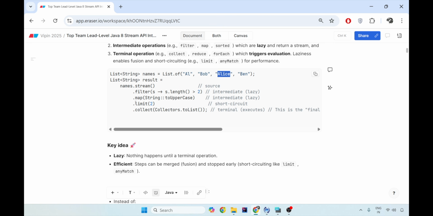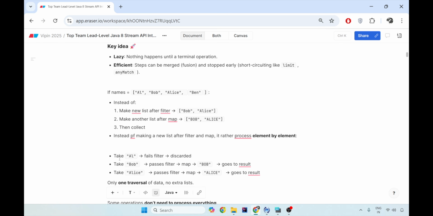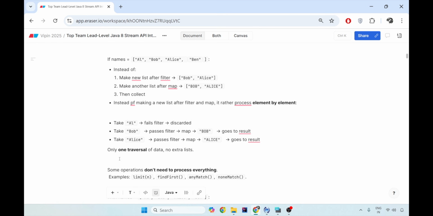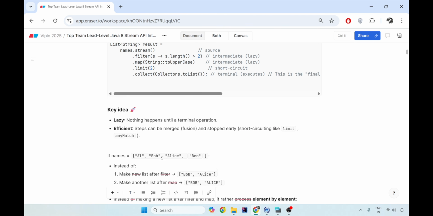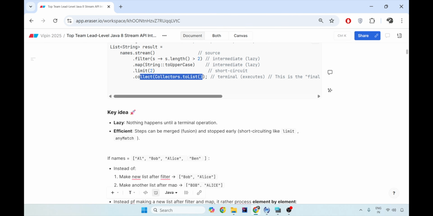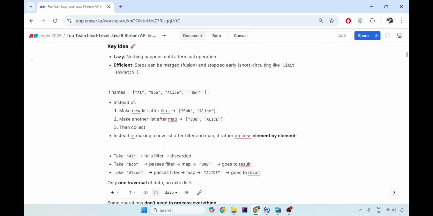And then it checks, does it allow the limit of 2? It says now I have 2. So the stream says, oh, now it is 2. Let's not traverse any more data in the list and let's give the terminal operation, that is toList. And at the end, these two are output into the new list.